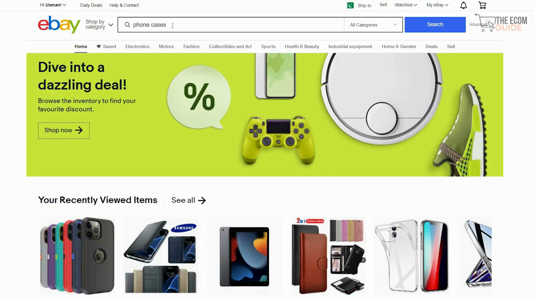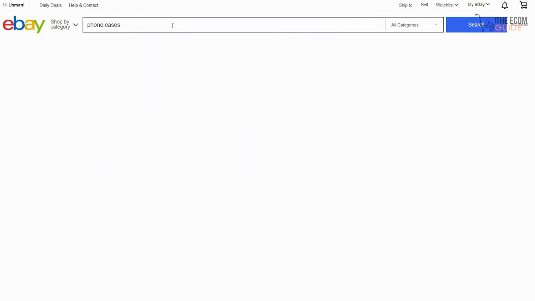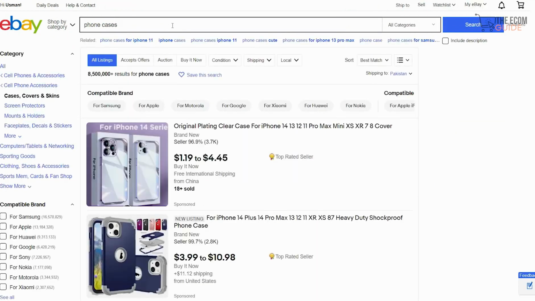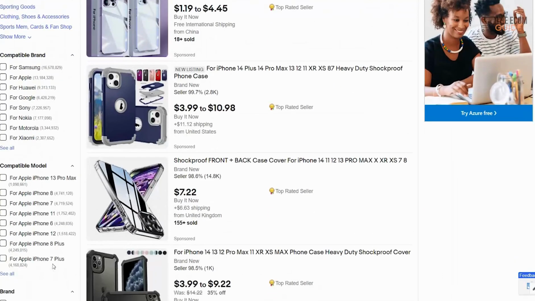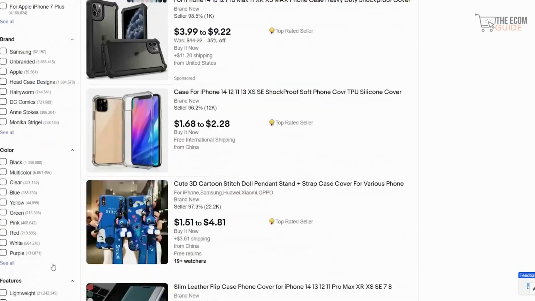When we search for phone cases on ebay.com, we get a lot of hits. There are 8.5 million results for phone cases. You can look at accept offer, auctions, buy it now, the conditions, the shipping, and the locations. You can select the best match and look at the different filters that are available. You can do it for Samsung, Huawei, Google, Nokia, and Xiaomi as well, and all these options are available by brand and by color.